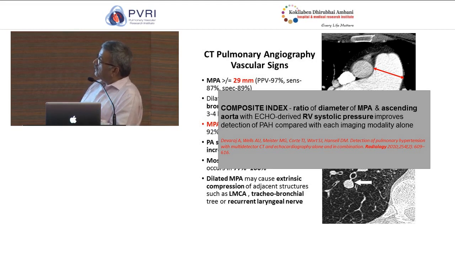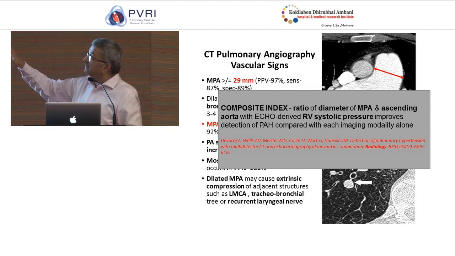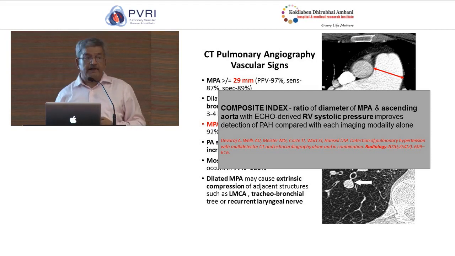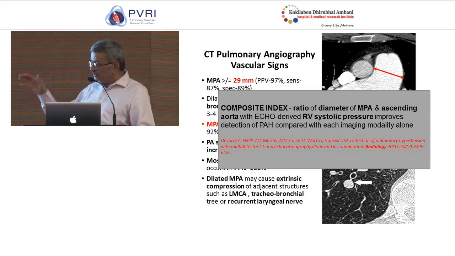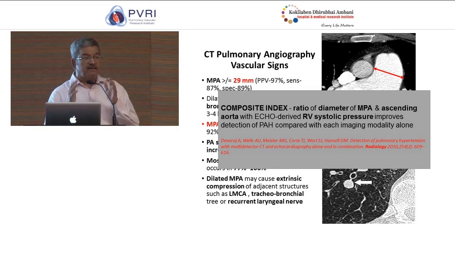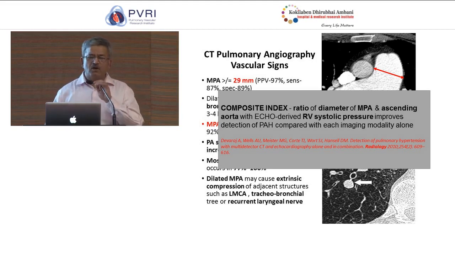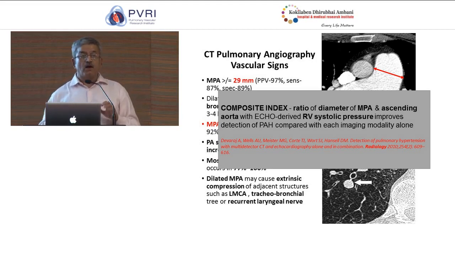So having said this, when you combine the ratio of MPA and ascending aorta with the RV systolic pressure derived from echo, this composite index is actually far more accurate as a predictor of the presence of PAH. So I told you in the previous lecture that when the PAH sets in the setting of hyperkinetic circulation, there is pruning of the peripheral arteries. Do you remember that? So now let me try and introduce a new understanding of this pruning.